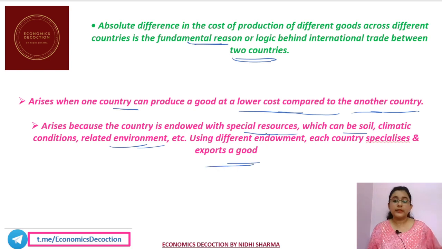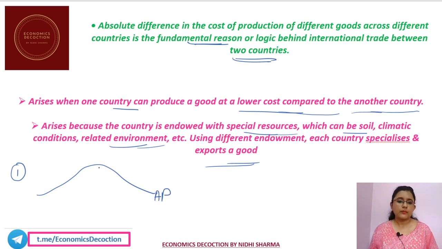Now, here one thing you can understand, I will explain two reasons behind absolute advantage. See, the first reason is, if you look from the output perspective, this is your AP curve. Suppose you are producing more output given a level of resources, so you will be called efficient.